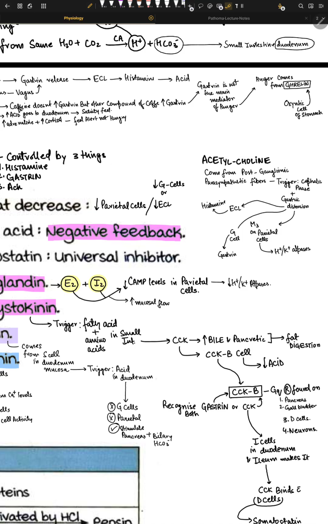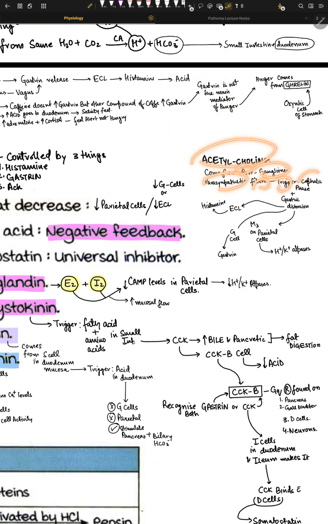Parasympathetic is just relax and eat, right? In both pre and post, the neurotransmitter used is acetylcholine, because it's an excitatory neurotransmitter. But in the preganglionic system we have the nicotinic receptor, and in the postganglionic we usually have muscarinic receptors, M1 to M5. So that's the idea I'm talking about. Acetylcholine comes from these post-ganglionic parasympathetic fibers.